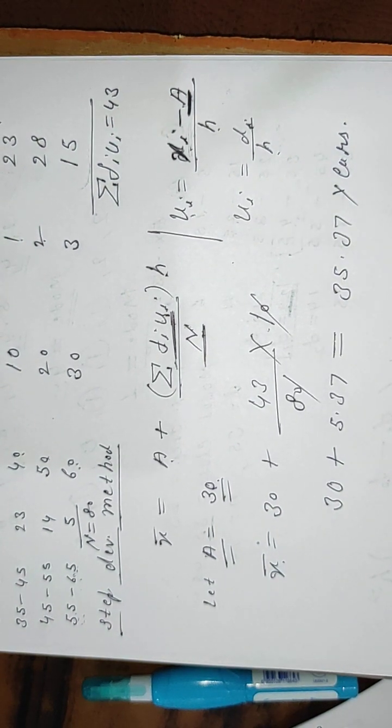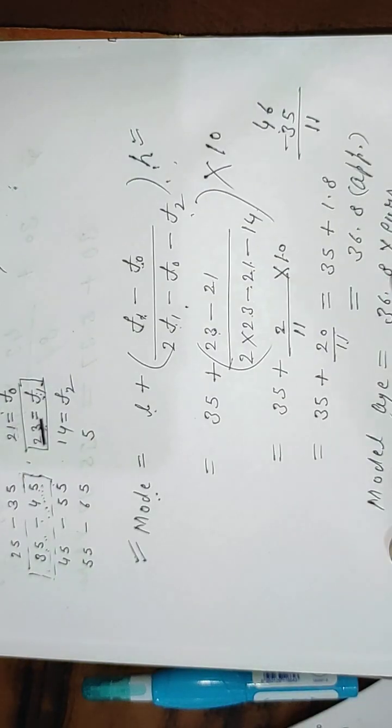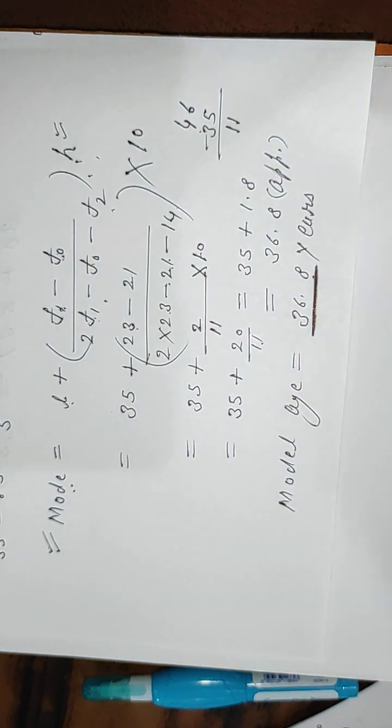Now this is the mean and this was the mode of the same data. In the question, one important thing is asked. Look at the last line. Compare and interpret. Interpret means explain the two measures of central tendency.